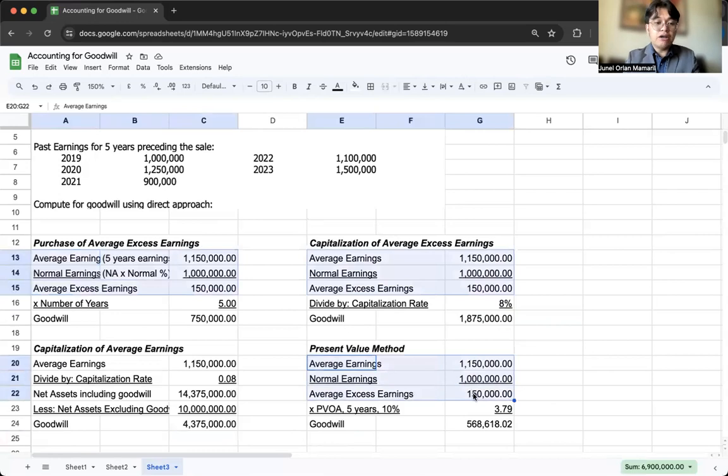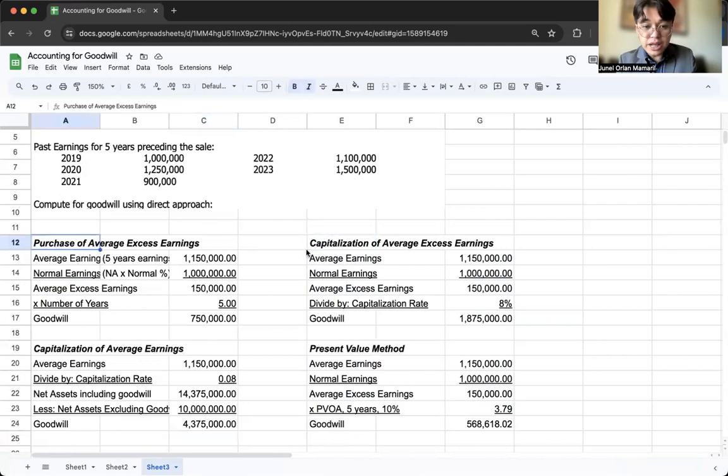So once again, to differentiate the four methods, well, yung similarity ng first three ay pare-pareha silang average excess earnings. Ano pinakaiba? Sa purchase of average excess earnings multiplied by the number of years. Sa capitalization, divided by the capitalization rate. At sa present value method, multiplied by the PVOA factor. Andun naman sa name, capitalization, present value, PVOA. Ang pinagkaiba lang, once again, ay capitalization of average earnings. We divide it by the capitalization rate and deduct the net assets excluding goodwill. So that concludes our discussion.